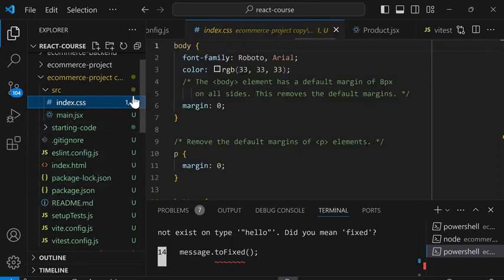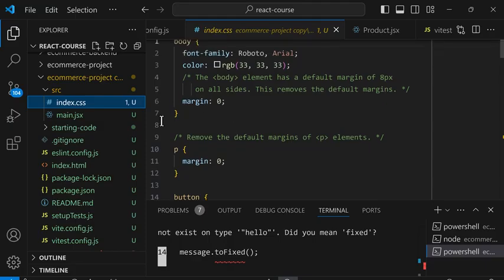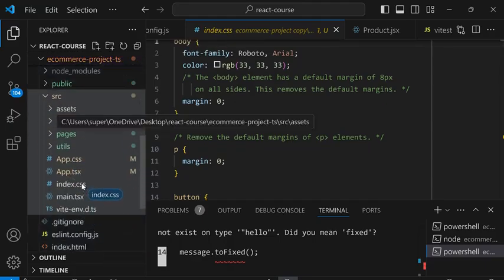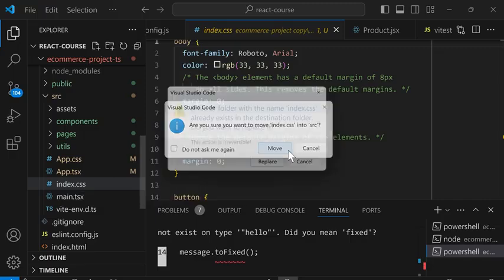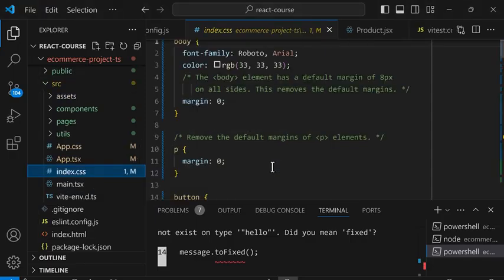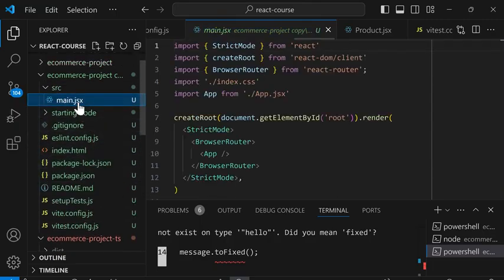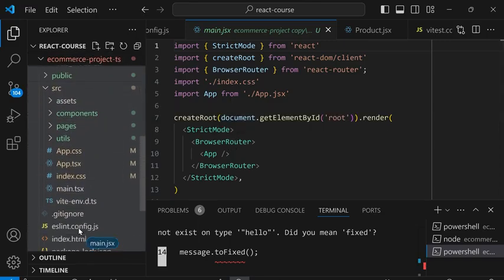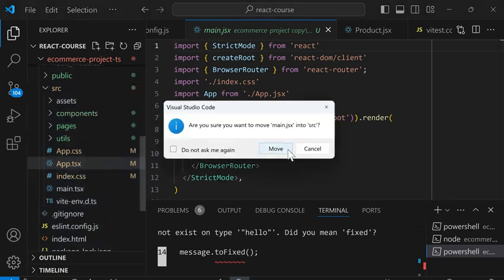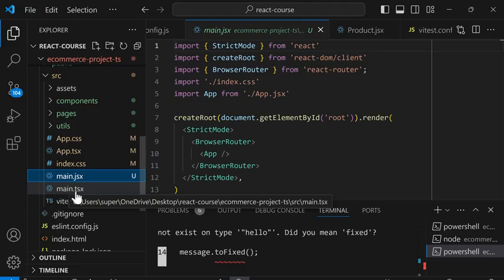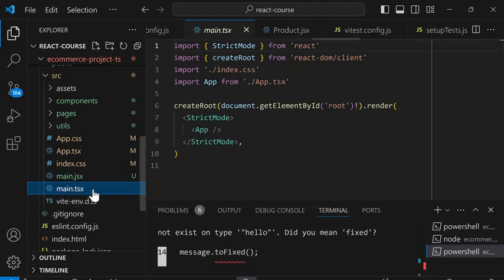So index.css, we completely changed this file. So we're going to move it into the TypeScript project, into source, click Move, and click Replace. And scroll back up. And finally, in main.jsx, we just added the router. So let's move this file as well. We'll select it and drag it into source and move. And again, in TypeScript, the file is called main.tsx. We'll select it and delete.